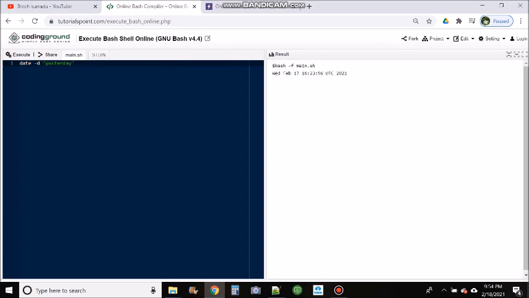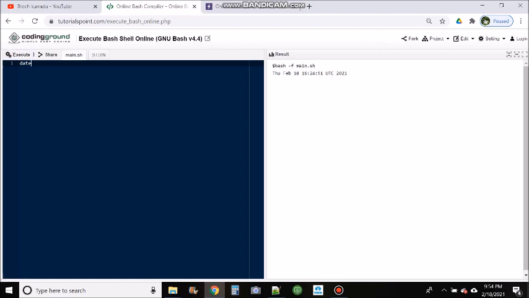How can we get yesterday's date in Unix? You might face this question. So how can I get yesterday's date in Unix? I'll show you how we can get it. With the date command, if you simply run this date command, you will get today's date. You will get the current date. So we got February 18th.